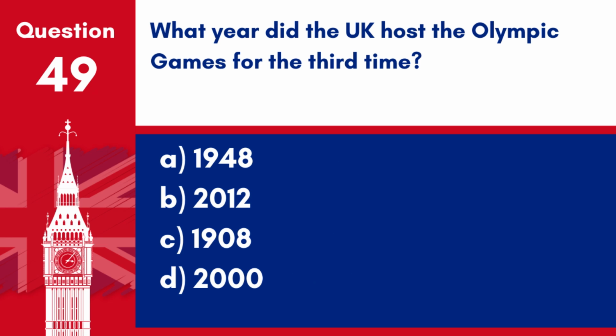Question 49. What year did the UK host the Olympic Games for the third time? A. 1948. B. 2012. C. 1908. D. 2000. Answer B. 2012. The UK hosted the Olympic Games for the third time in 2012.